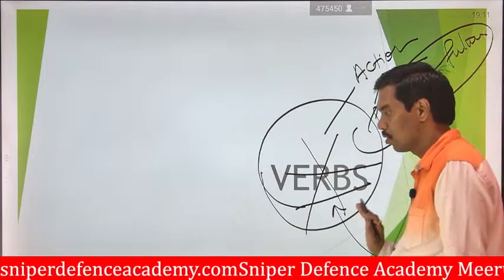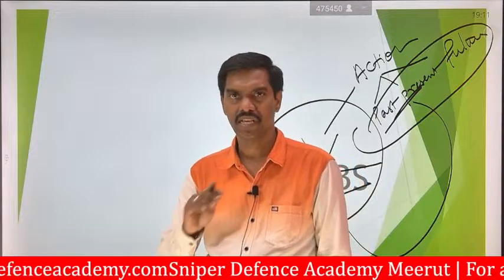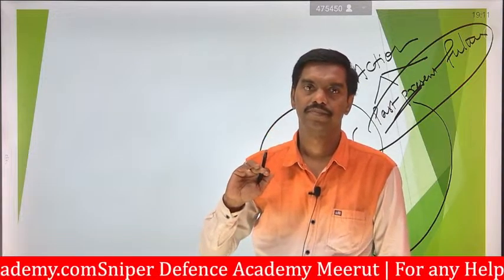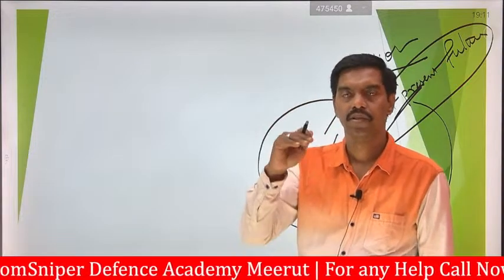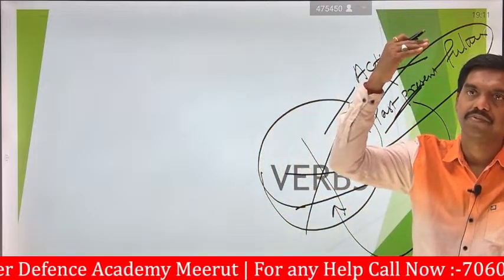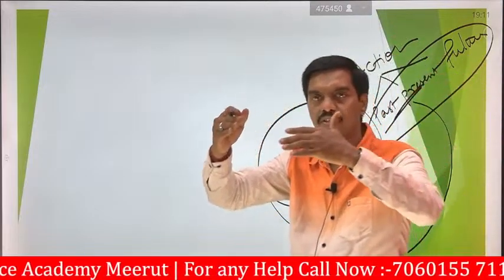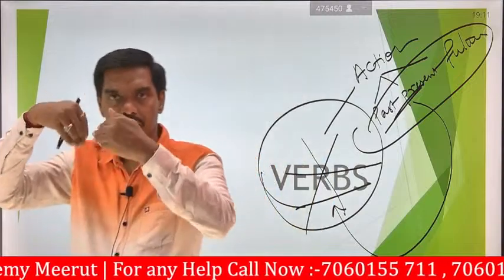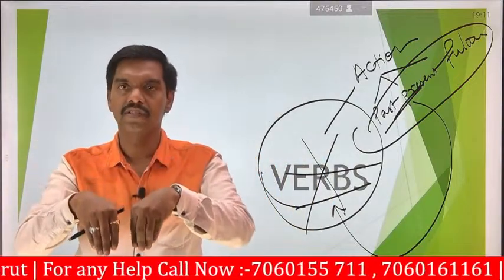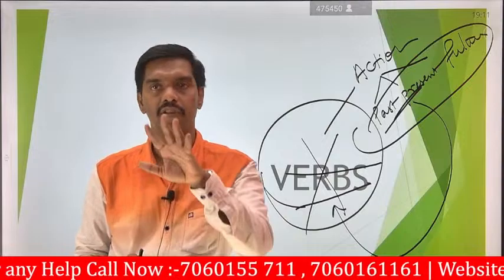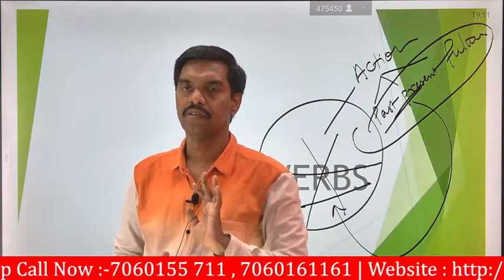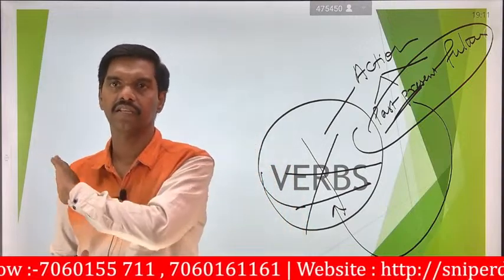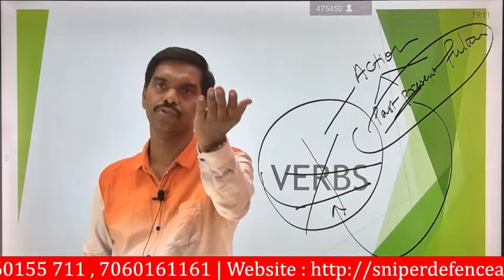So we have seen what a verb is. Verbs mean some action takes place. Something is going to happen, something has already taken place previously, or something is going to happen tomorrow. Something is going on at present. It will be expressed in terms of verbs. So verb means action in three categories: present, past, future.